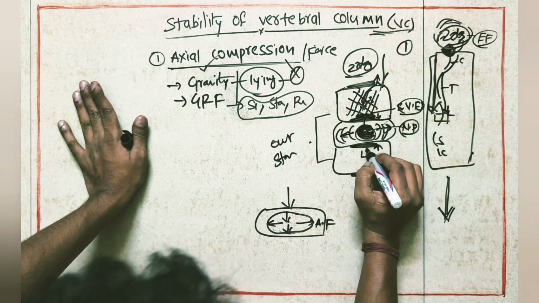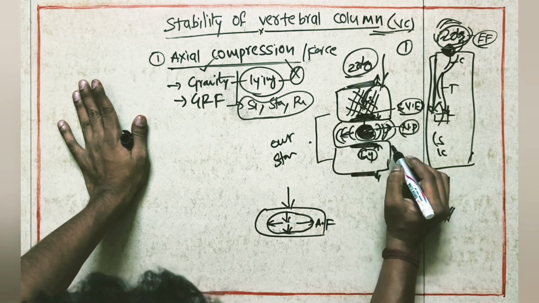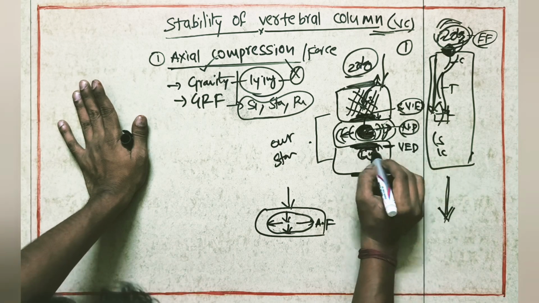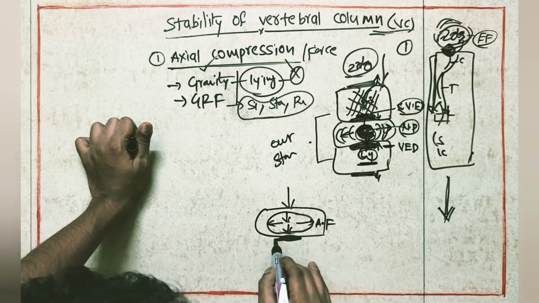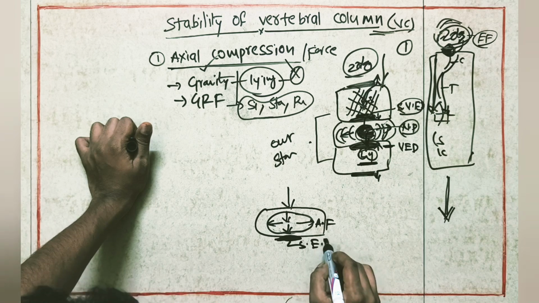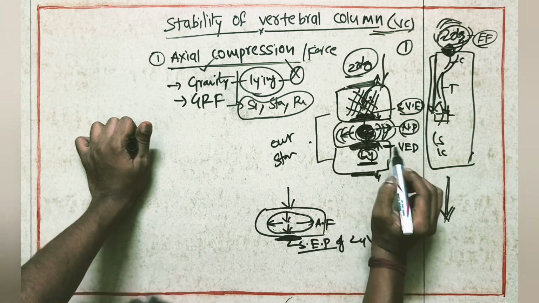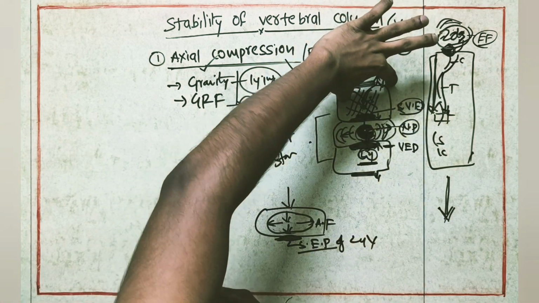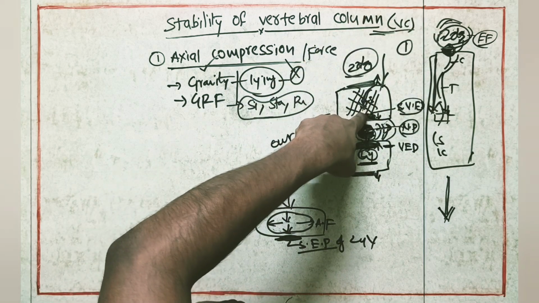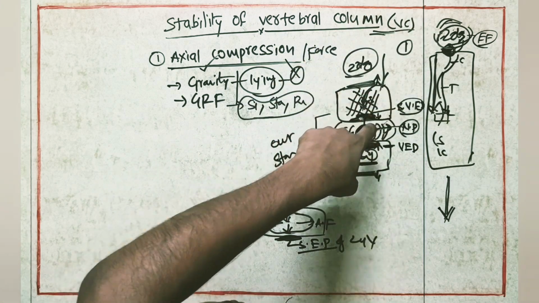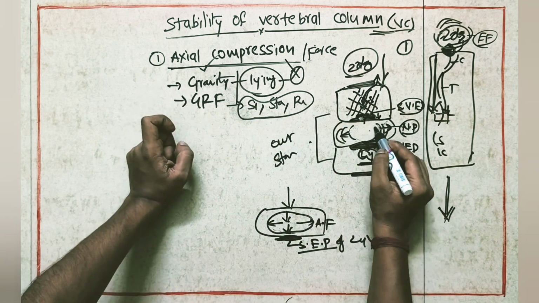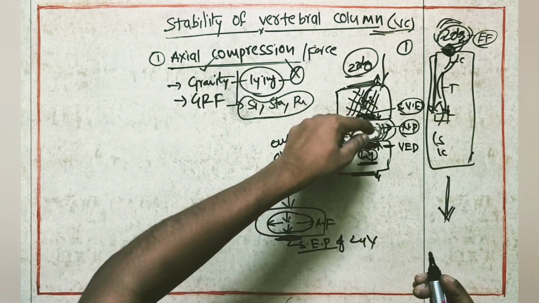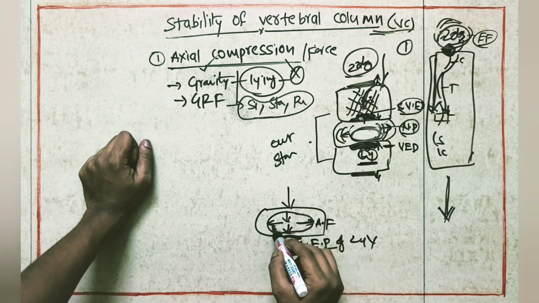At the same time, behind this nucleus pulposus, which structure do we have? Here, the vertebral end plate, the superior vertebral end plate of the L4 vertebra. So the force is going to come to the superior end plate of the L4 vertebra. Because of the compression force from the L3 vertebra, first it came to the inferior vertebral end plate of L3. After that, it entered into the intervertebral disc. Because of this force, the disc is going to be deformed like this. Once it is deformed, the compression force is shifted to both sides of the annulus fibrosus.